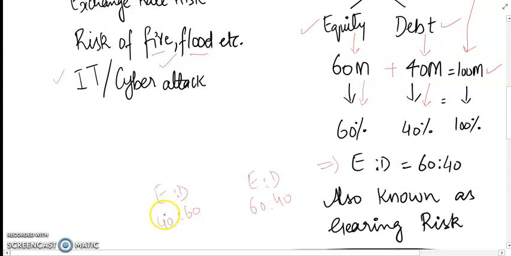Equity is just 40% as compared to this company where equity is 60%. So which company is more geared? The answer is this. You compare the debt ratios, 60% debt is more geared than a 40% debt company. So it is also known as the gearing risk. The more the company is financed by the debt holders, the more it will be prone to financial risk.